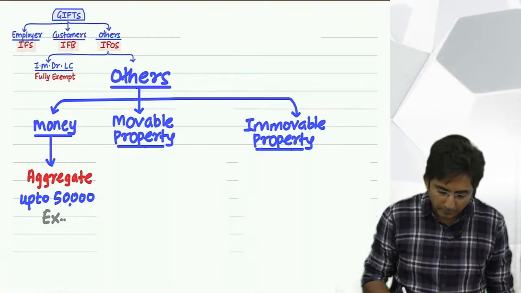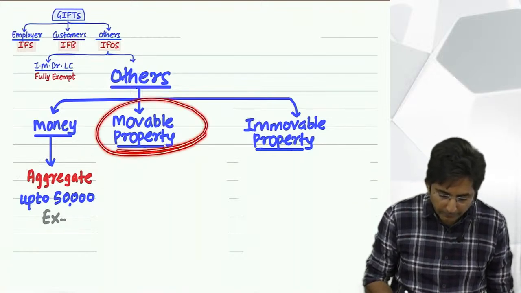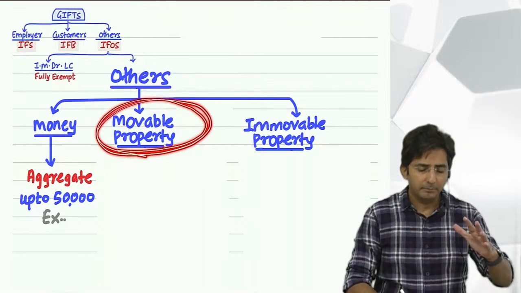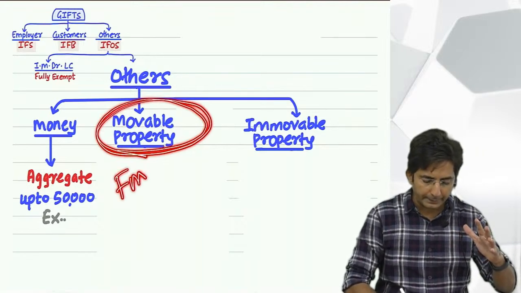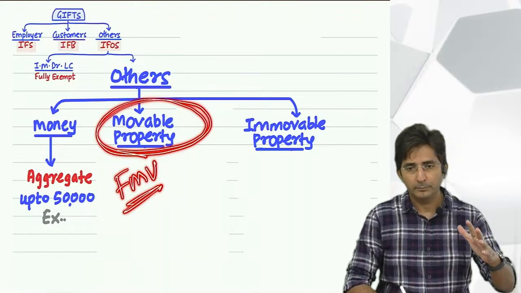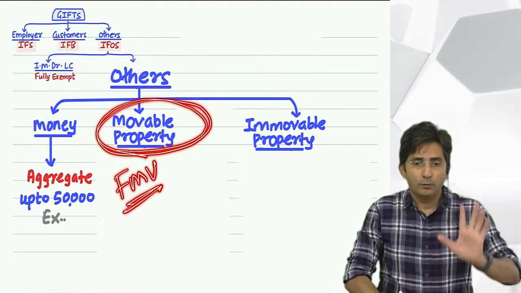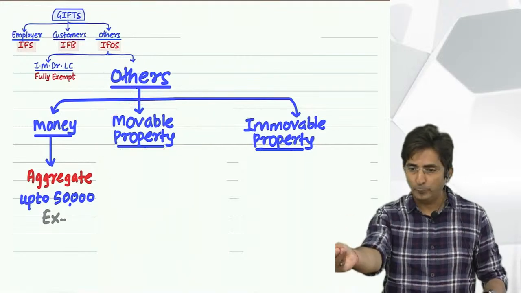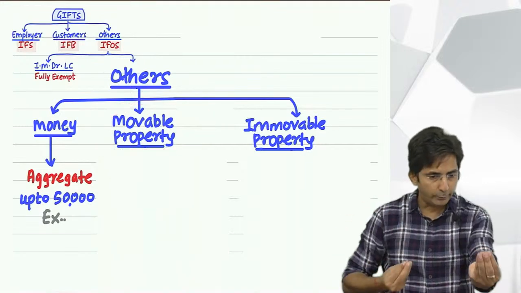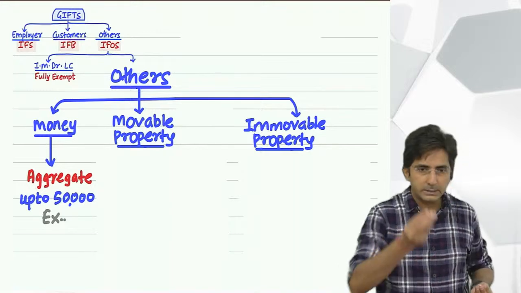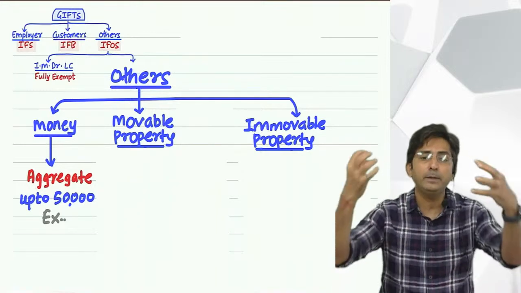Okay, now in movable property, it is the same, but you have to add the fair market value. What is FMV? Fair market value. For example, he gave me gold, she gave me gold, many people are giving me gold.